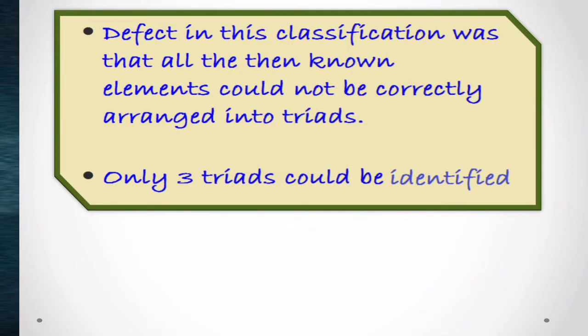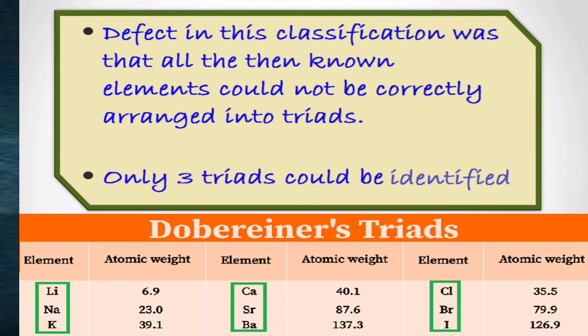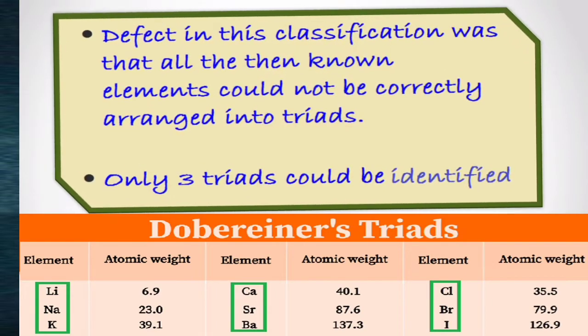But the limitation of this classification was Dobereiner could identify only 3 triads from the elements known at that time. Hence, this system of classification of elements into triads did not prove very useful.